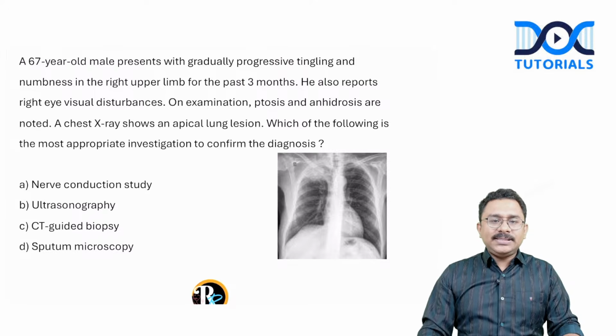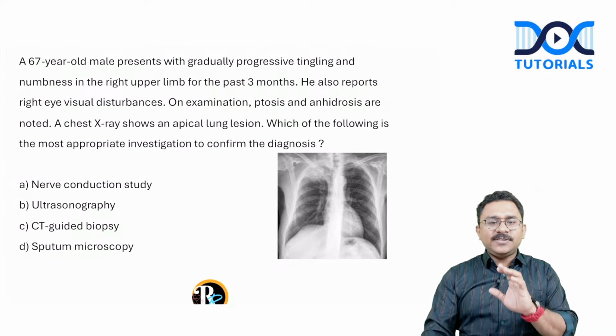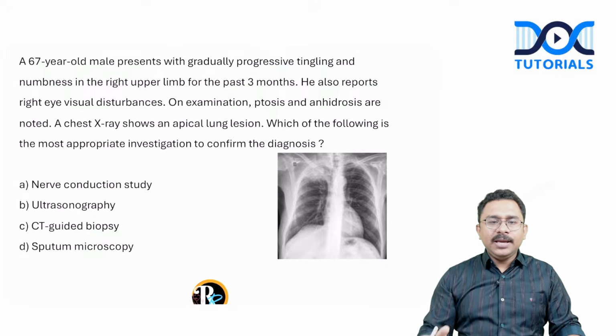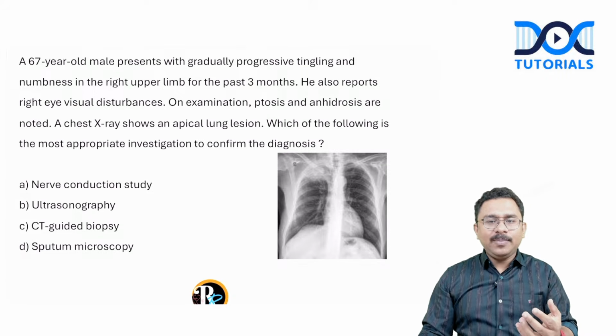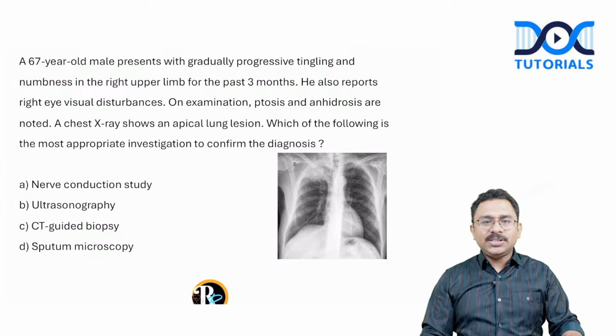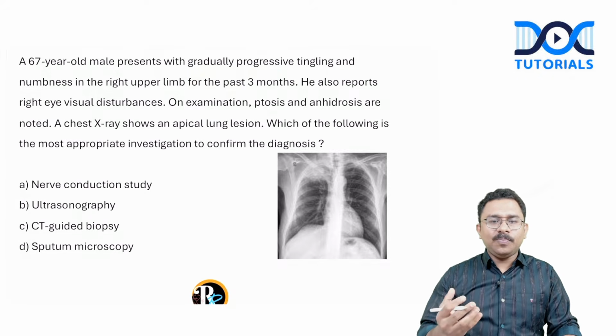67-year-old male presents with gradually progressive tingling and numbness in the right upper limb for 3 months. So the patient has got some sort of sensory symptoms in the right upper limb, an elderly male. He also reports right eye visual disturbances, and examination shows ptosis and anhidrosis. Chest X-ray shows apical lung lesion. This combination is enough and more to substantiate a diagnosis of Pancoast syndrome, correct or not?